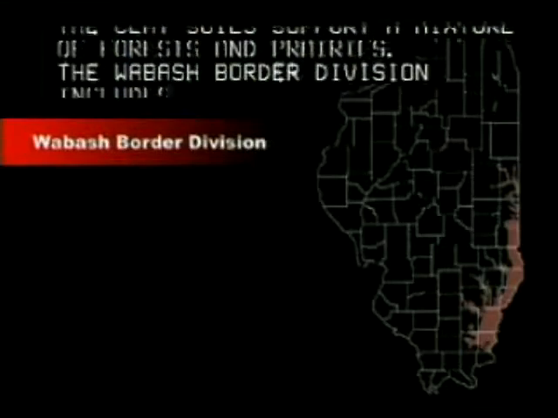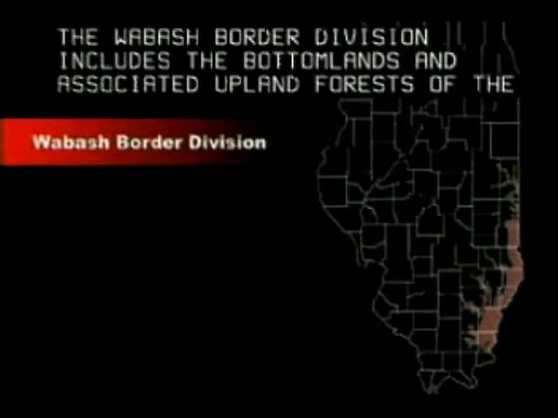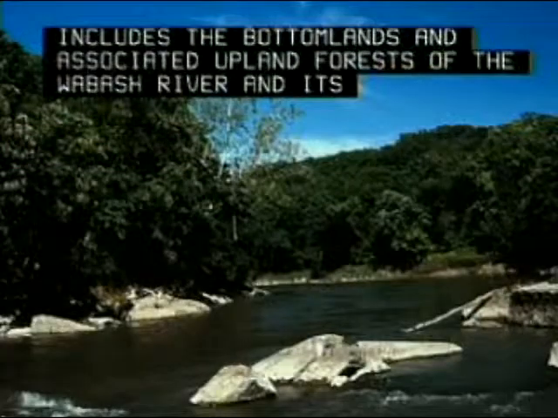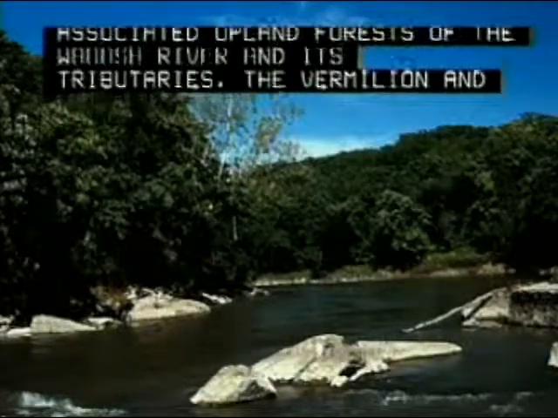The Wabash Border Division includes the bottomlands and associated upland forests of the Wabash River and its tributaries, the Vermilion and Little